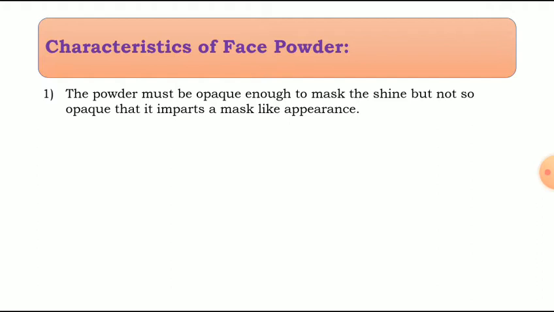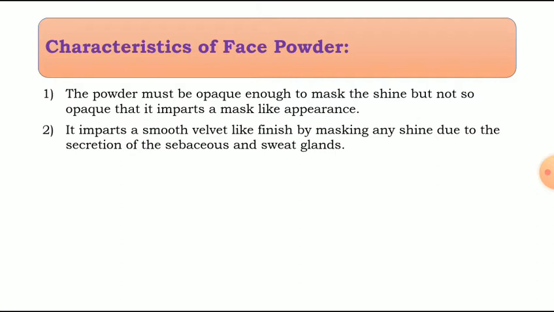That means when we apply the face powder on the skin, it must not give a mask-like appearance. It imparts a smooth velvet-like finish by masking any shine due to the secretion of the sebaceous and sweat glands.